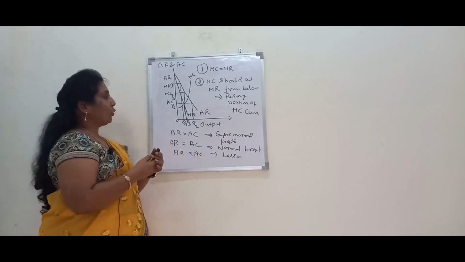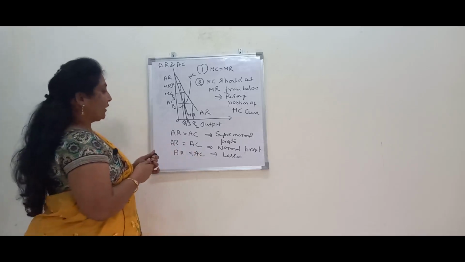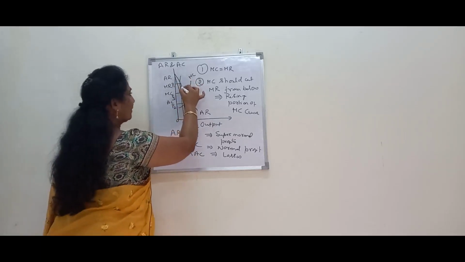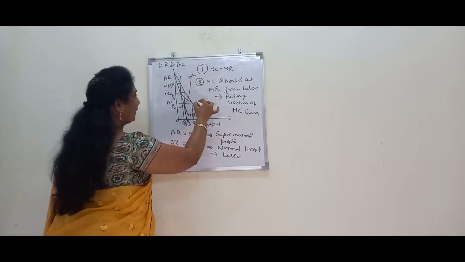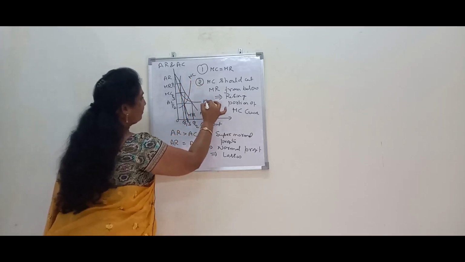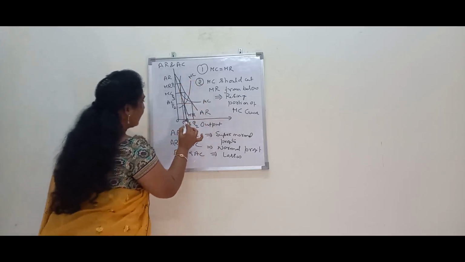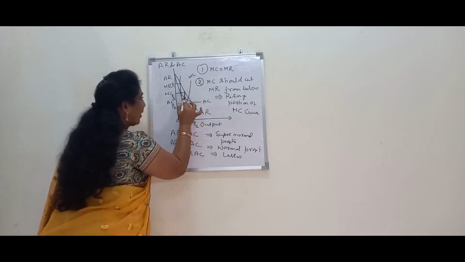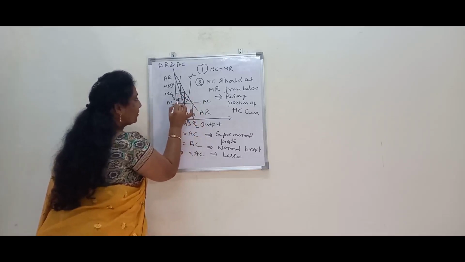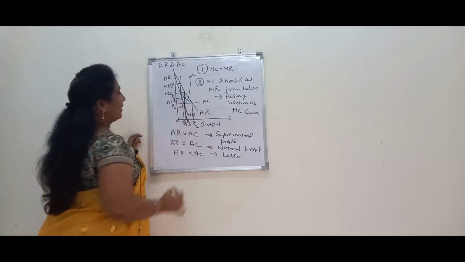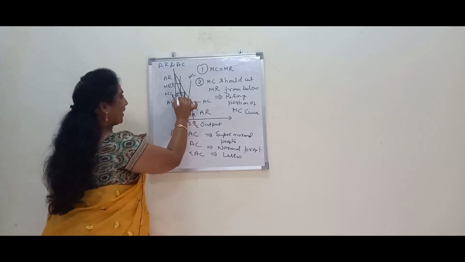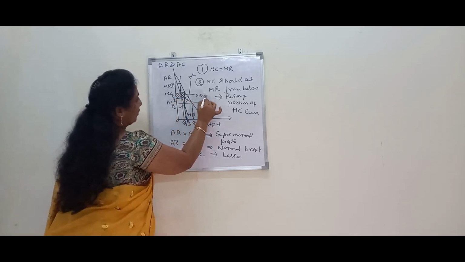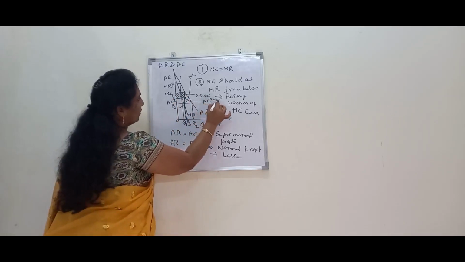So let us see graphically how we depict the supernormal profits. I am drawing the AC curve, please observe. This is the AC curve. Just look at OQ3 output, the price is OP3, and where it is touching the cost curve, this is C. The rectangle is the supernormal profits.